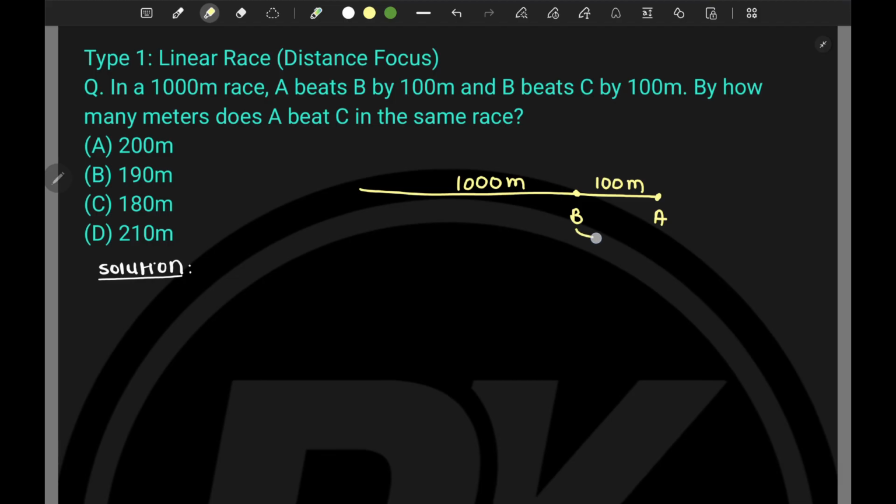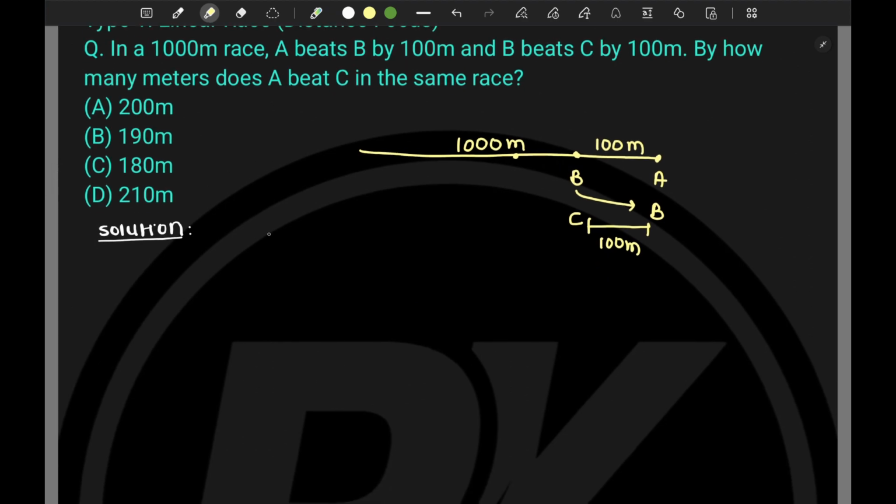When B reaches this finish line, C is here, but that distance between C and the finish is not 100 meters, right? That is what we have to calculate. It is not 100 plus 100, 200 meters. We have to understand this.